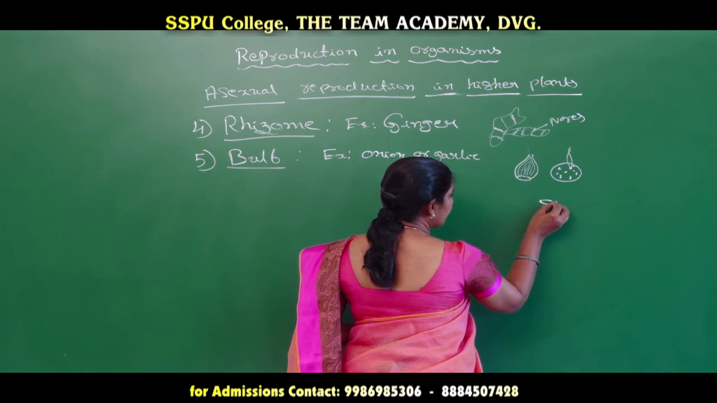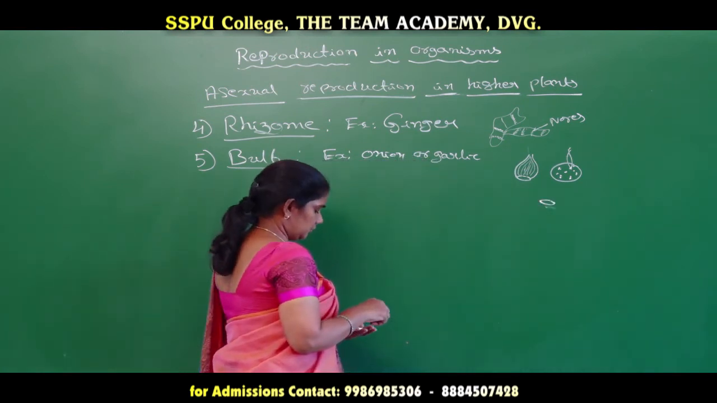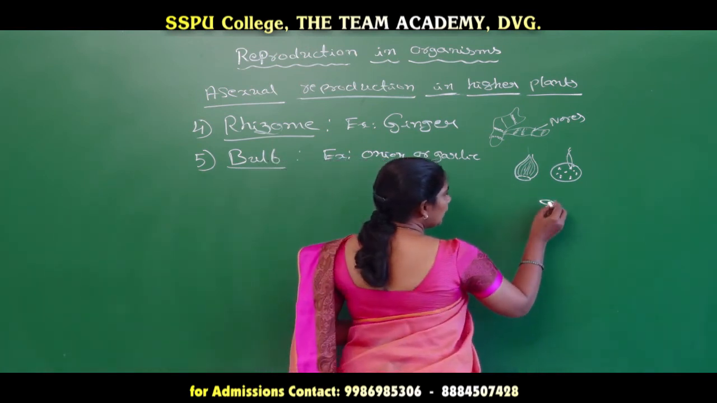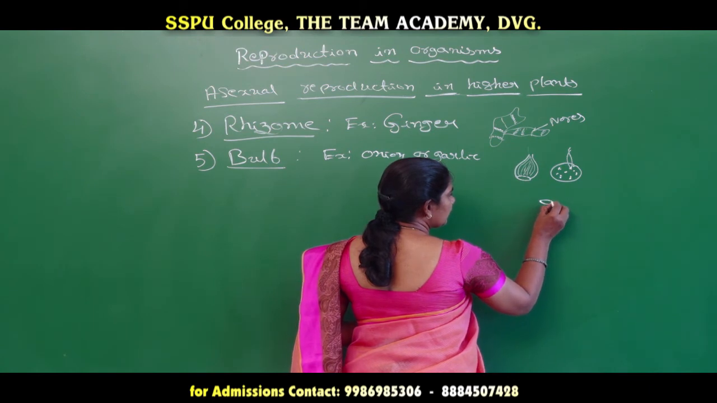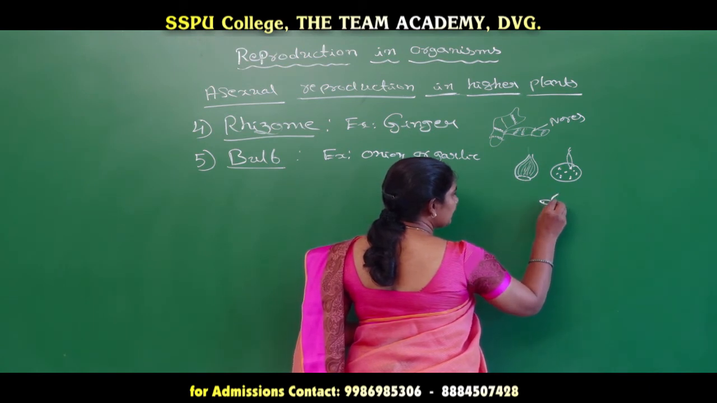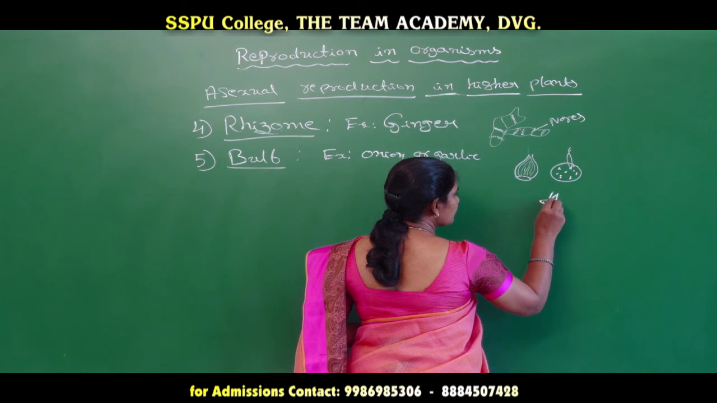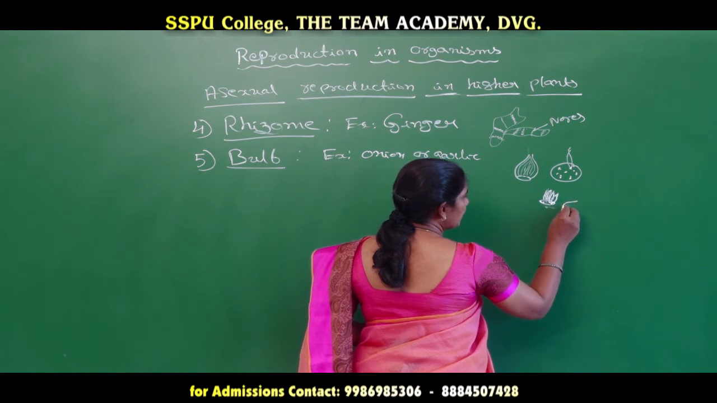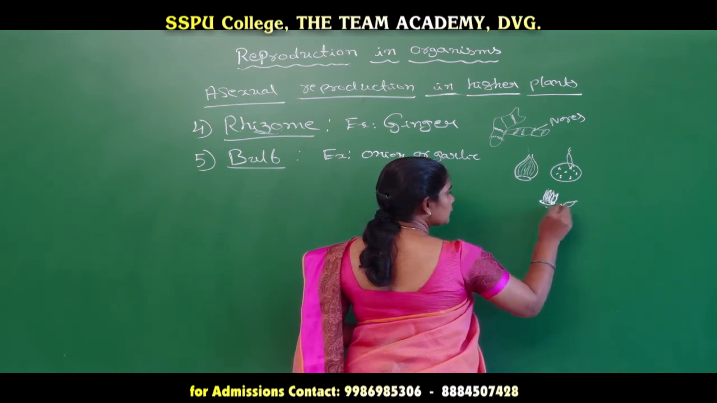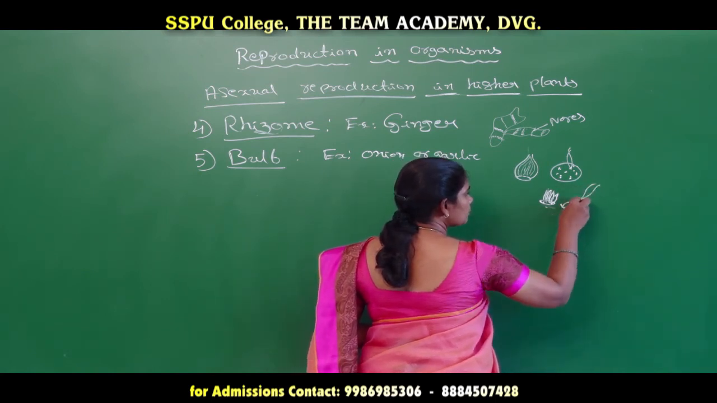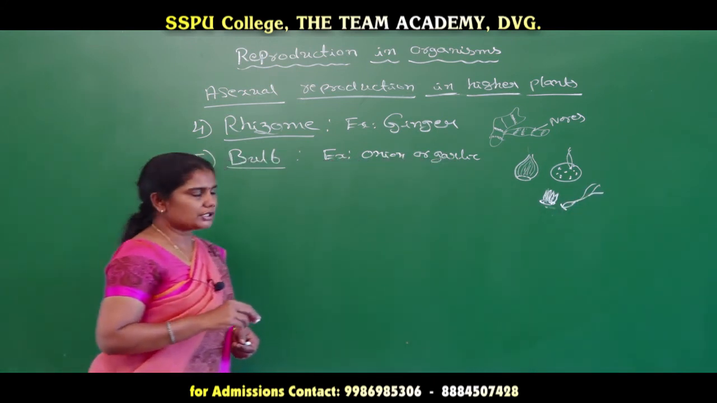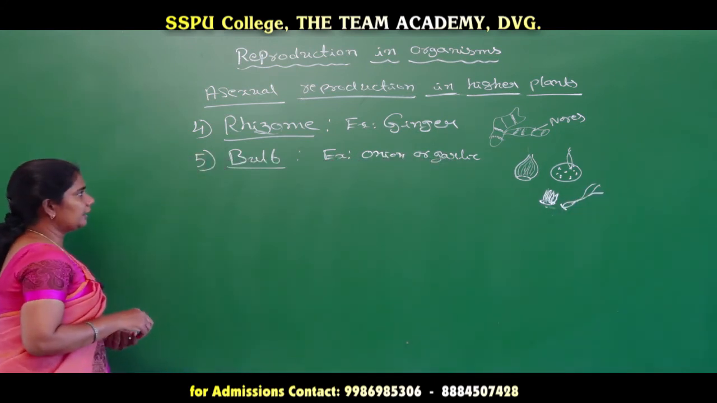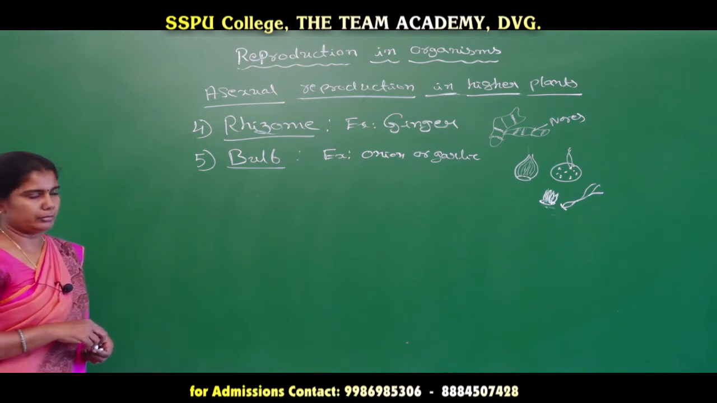In the case of garlic also, we can see both types of modification. At the condensed stem we can see the nodes, and by the nodes we can see the formation of leaves. If we separate these individual leaves and sow them in soil, then it is also going to give rise to a new plant. So that's why onion and garlic are taken as examples of a bulb.